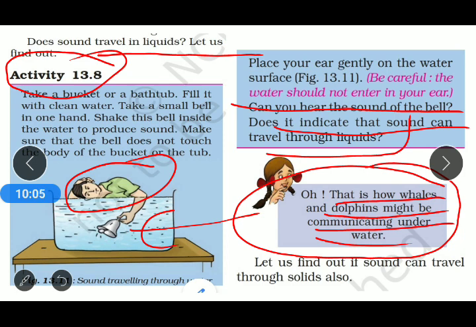So from that activity, we come to know that sound travels through liquids. Now, in the next point, we have to find out whether sound can travel through solids also. That is another state of matter. We have already learned that sound can travel through air or gas, and through liquid. Now we will find out whether sound can also travel through solids or not.